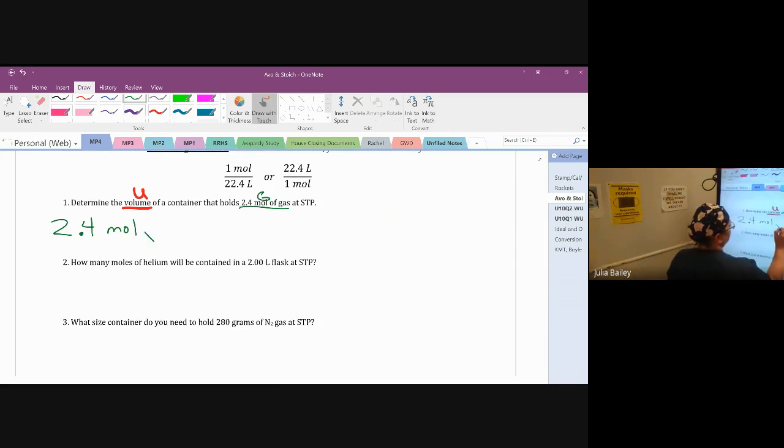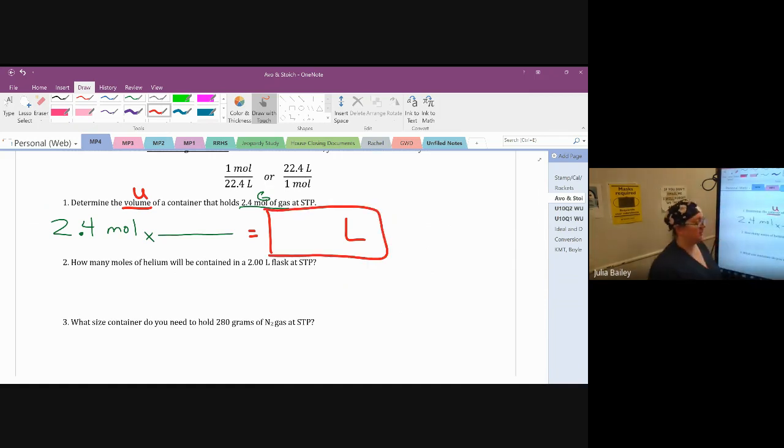2.4 moles of the gas. I'm going to convert it to find volume. They're asking me to find volume. It's my unknown, so that is a number of liters. Even if I don't know what number that is yet, I do know I'm going to need liters as my answer label. Because I'm so confident that I can solve this problem, I'm going to go ahead and draw an answer box with the word or abbreviation liters inside of it.